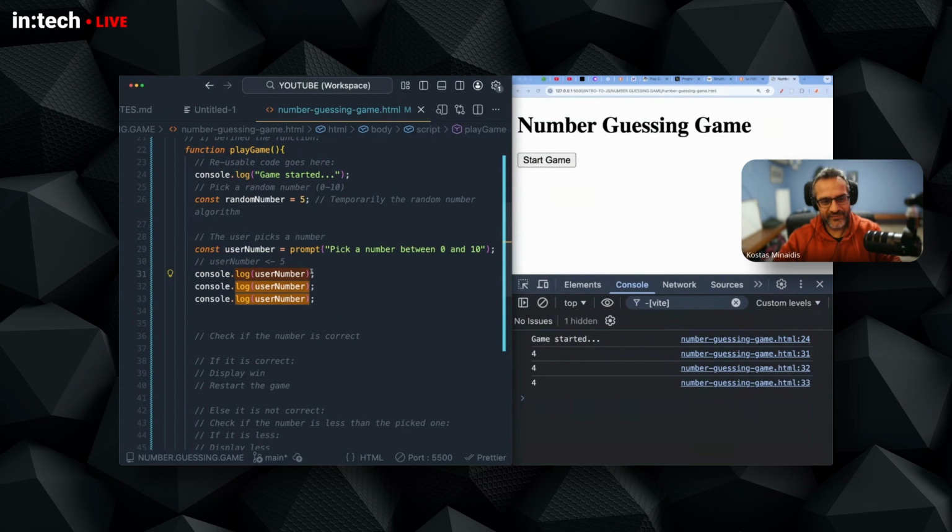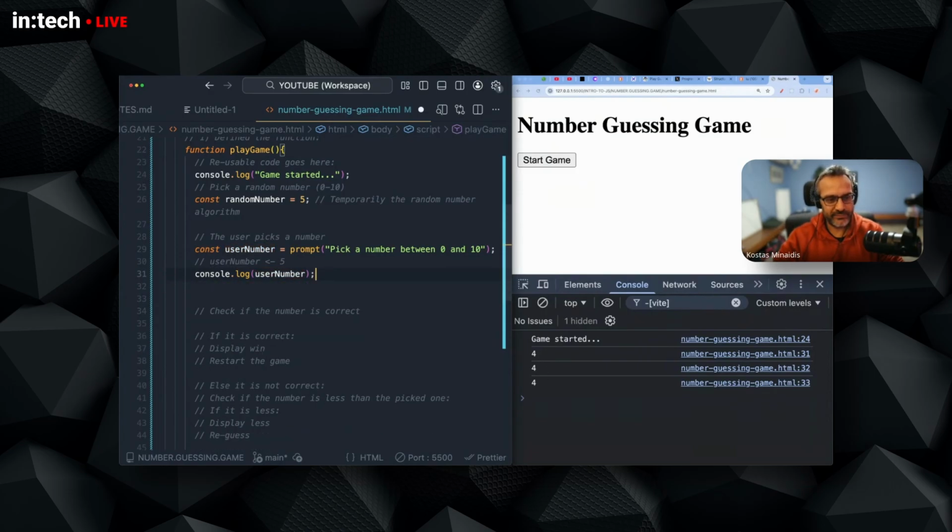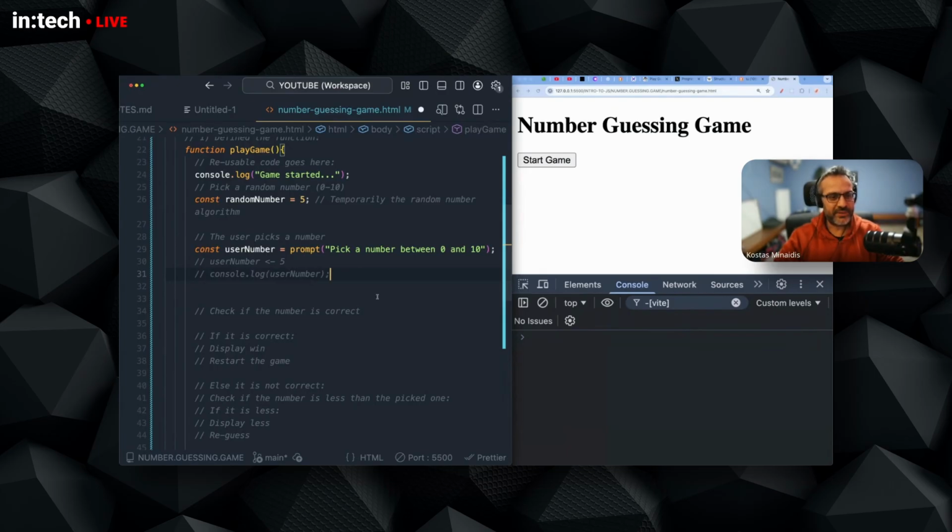This is a function that accepts an argument. This is not a simple function with empty parentheses. You can also pass a value. So this console log will display something to the console. This is probably the most helpful command that we use to debug and try out things in JavaScript. So we have the user picks a number, and I'm moving on.